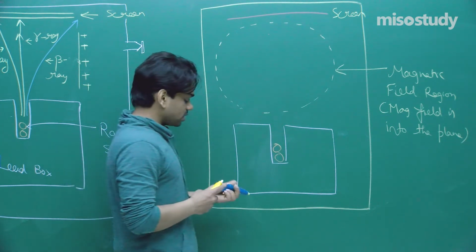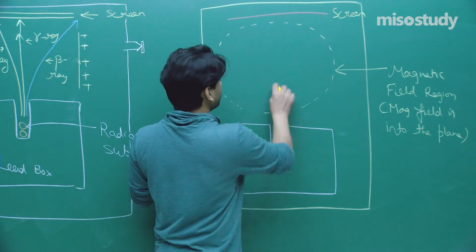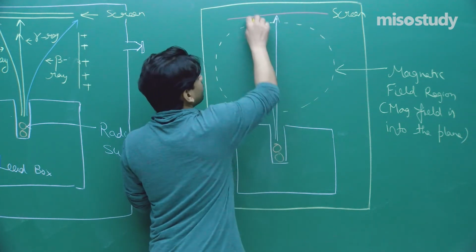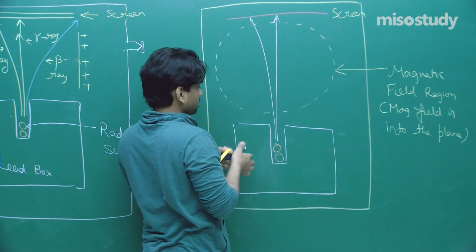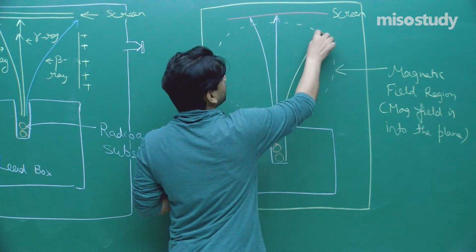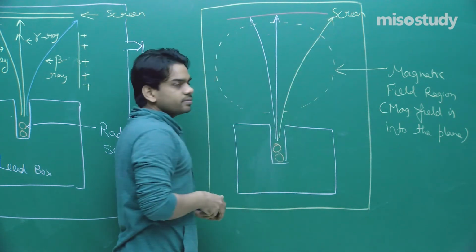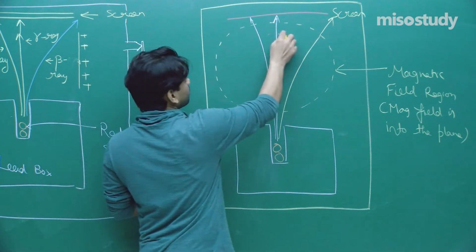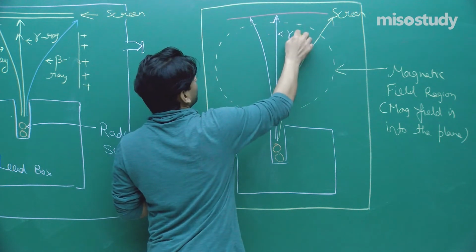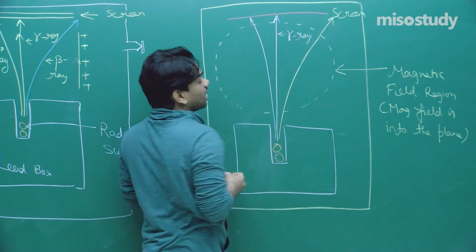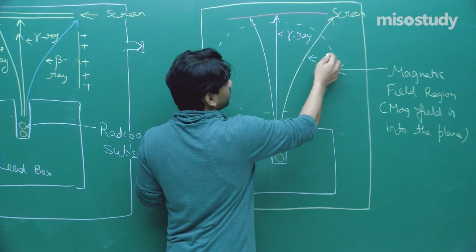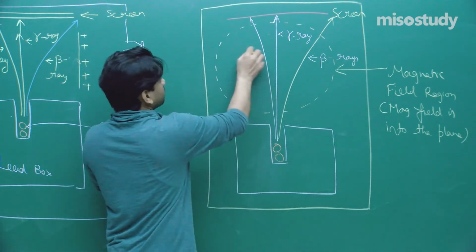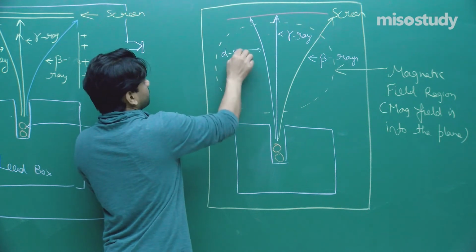What he observed was that some rays moved undeviated and some moved in this way and some in this way. This undeviated ray, with no effect of magnetic field, was the gamma ray. Large deviation, beta rays, and here this was the alpha ray.